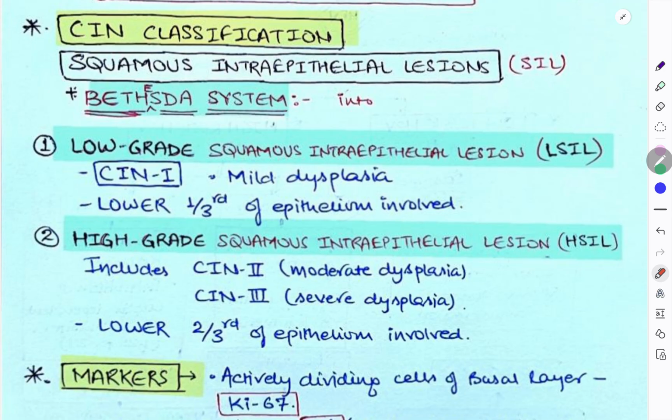Now coming to the classification. Earlier we had CIN1, CIN2 and CIN3 depending upon the epithelium involved. Okay, when lower one third of the epithelium was involved, it was CIN1. When one third to two thirds was involved, it was CIN2, and more than two thirds was involved, then it was CIN3. After that, in Bethesda classification, they have said CIN1 as low grade squamous intraepithelial lesion, LSIL, and CIN2 and CIN3 have been given a name as HSIL. Okay, so this was about the classification of CIN.